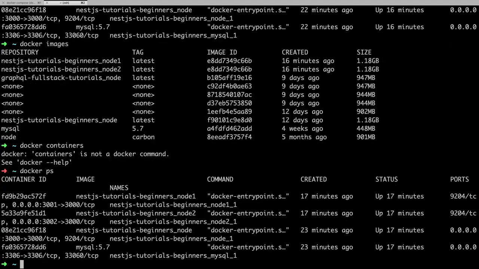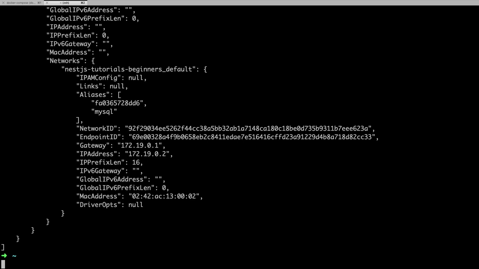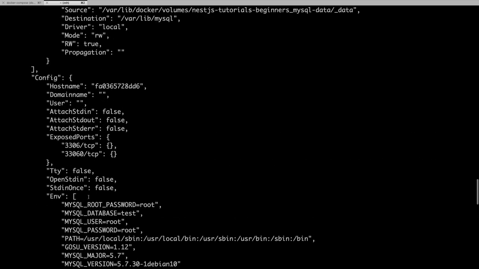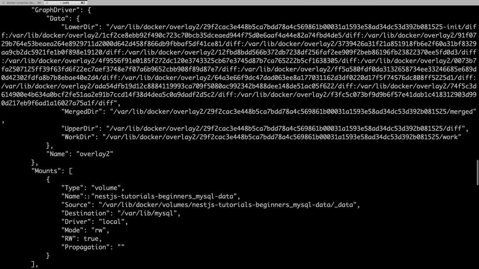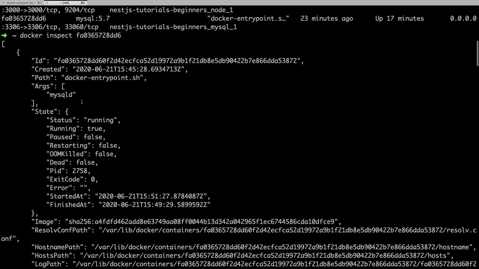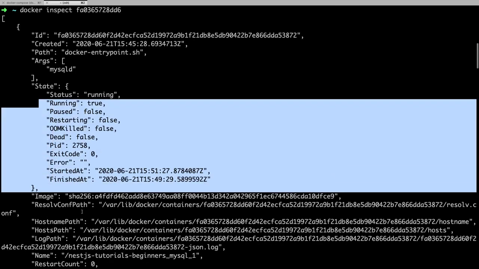Docker ps shows all the current running processes. I can also try to inspect a particular container, right? It is showing you the network configuration of this particular container, how this container is able to talk to another container. It's a very big long configuration file, status running, and so on.